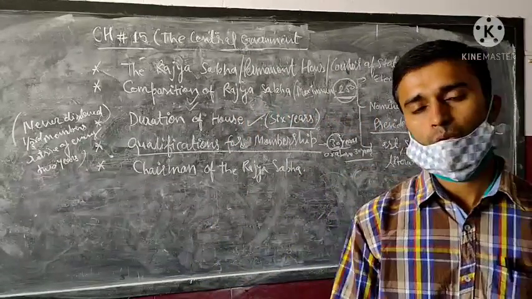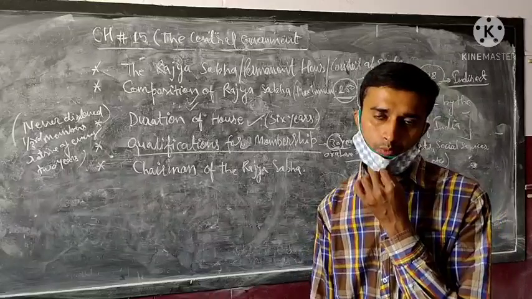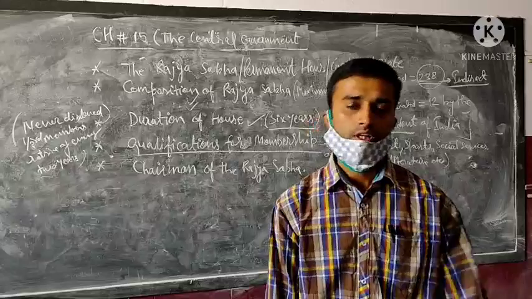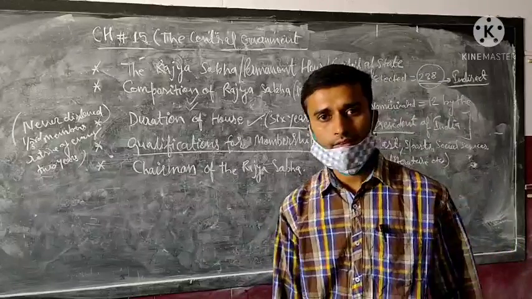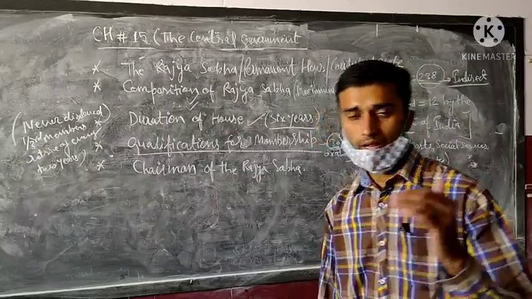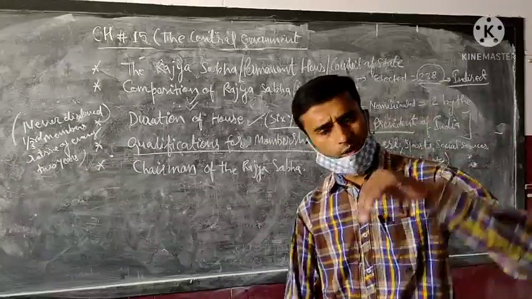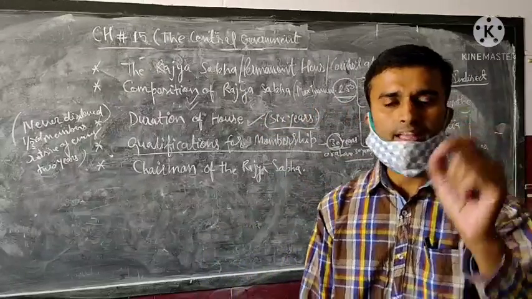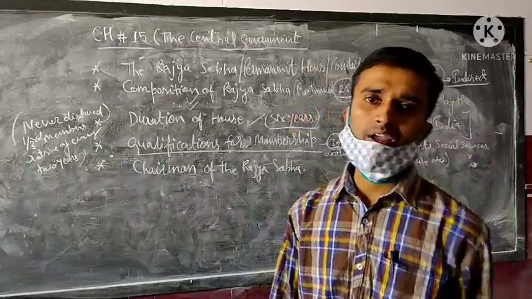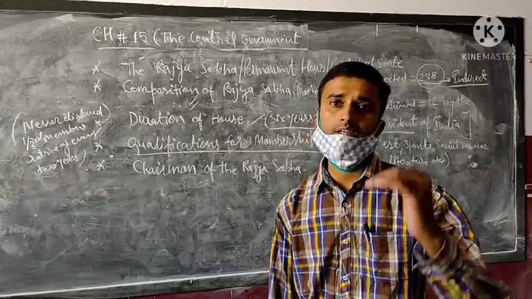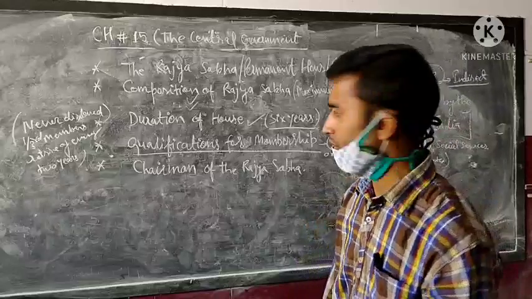All the qualifications mentioned by the parliament from time to time. He must have completed the age of 30 years or above. He must be a citizen of India. He or she must not be of unsound mind. So all the qualifications are the same as for the Lok Sabha, but the age difference: in the Lok Sabha, 25 years or above is the minimum age, but in the Rajya Sabha, 30 years or above.